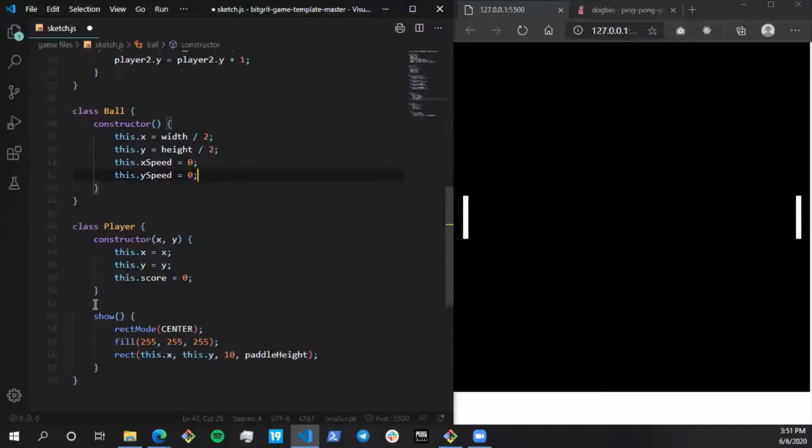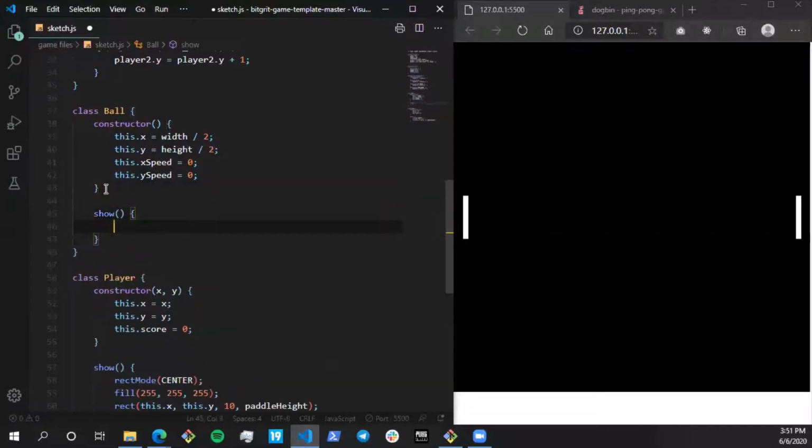And just as I did in player, I'm going to create a show function for ball itself. Okay. So you might be wondering why I haven't written the word function over here? This will actually give you an error, because if you're writing a function inside a class, you can see this thing is written inside a class, it is pretty much self-explanatory that it's a function.